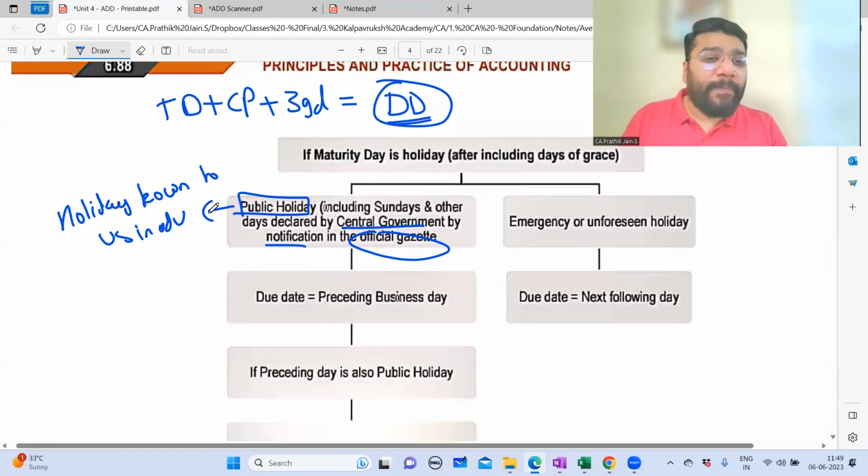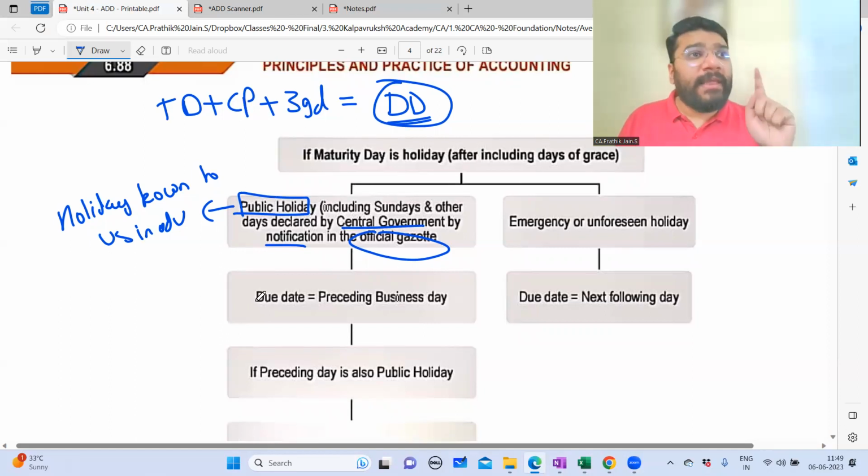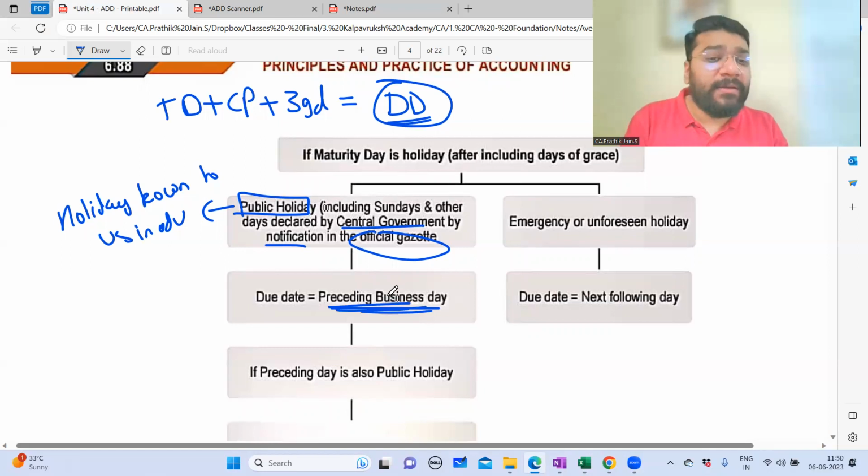So if the due date is falling on the public holiday, then on public holiday, bank is not functioning, the shops are not functioning, so buyer cannot make the payment to the seller. So therefore, the preceding date will be taken as the due date. The preceding business day, the preceding working day will be taken as a due date.